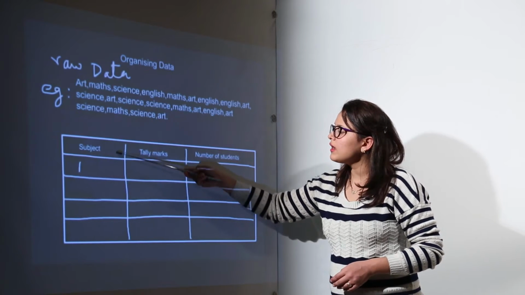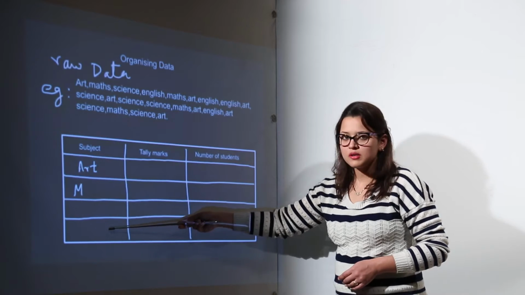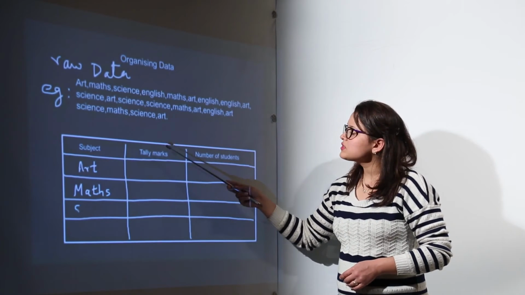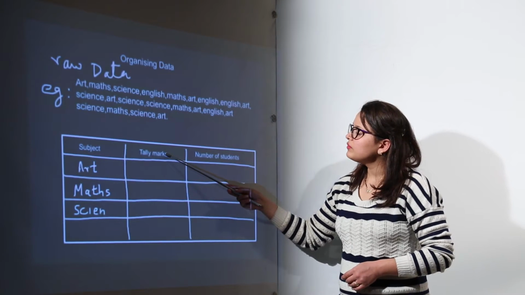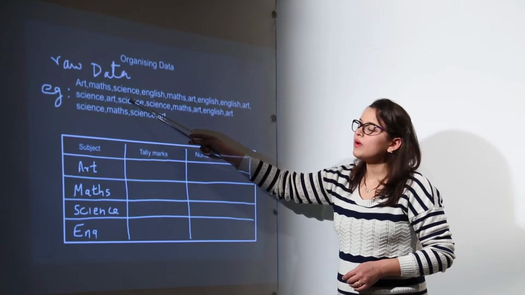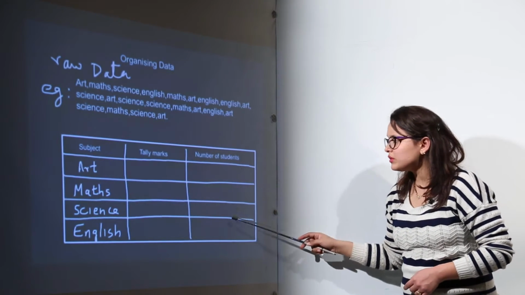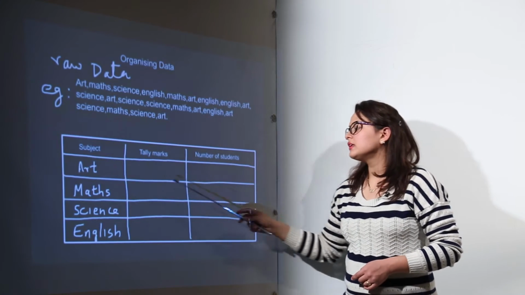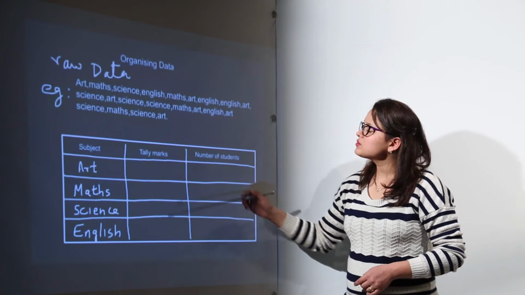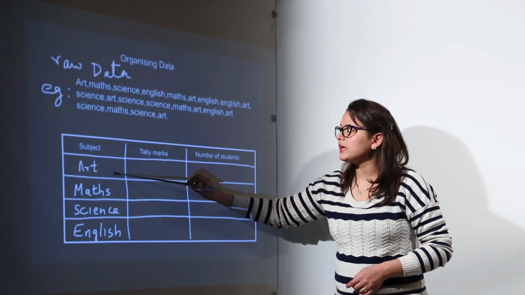Now over here I have written down the subject column where I will be writing all the 4 subjects that have been included in the question. The next would be the tally marks column where I will be making the bars representing which value occurred how many times, and the last would be the number of students who loved arts, the number of students who loved maths, and so on.